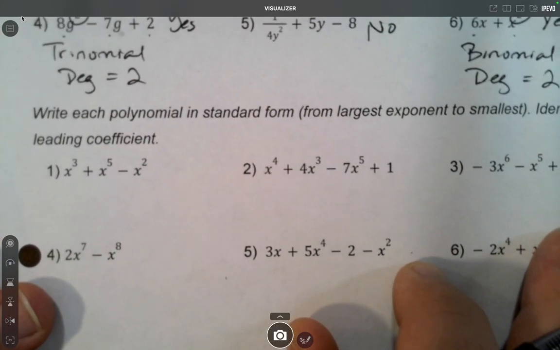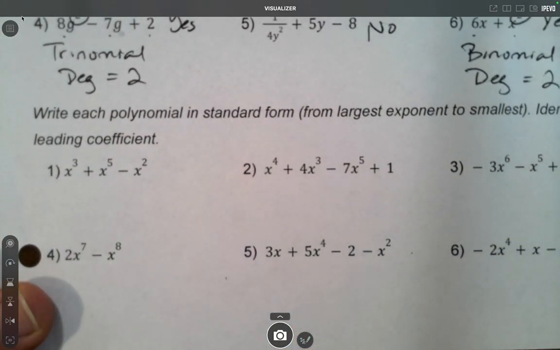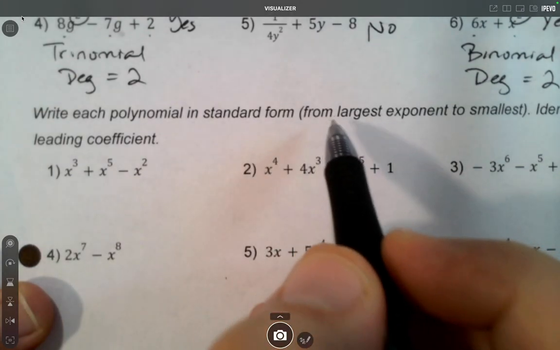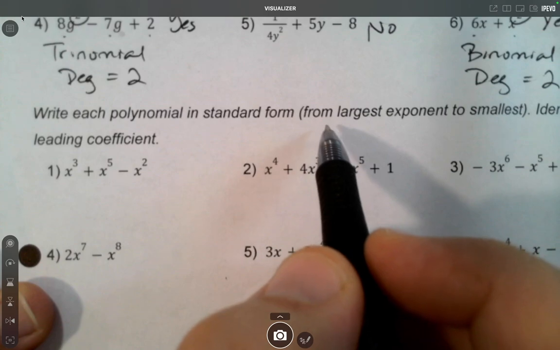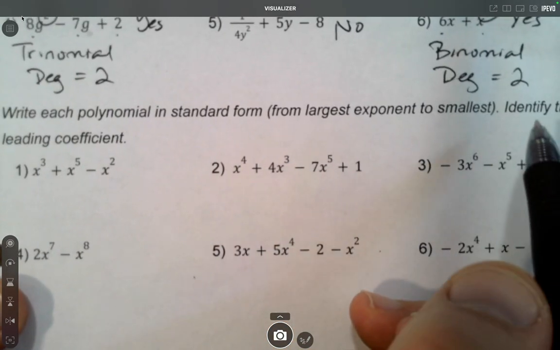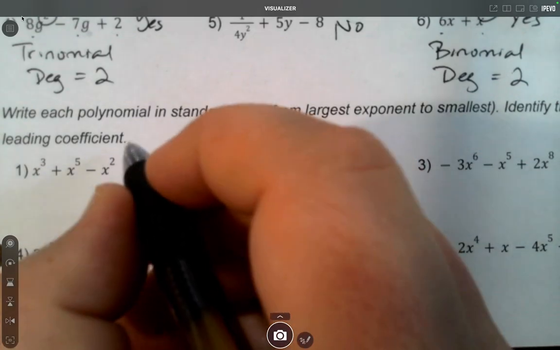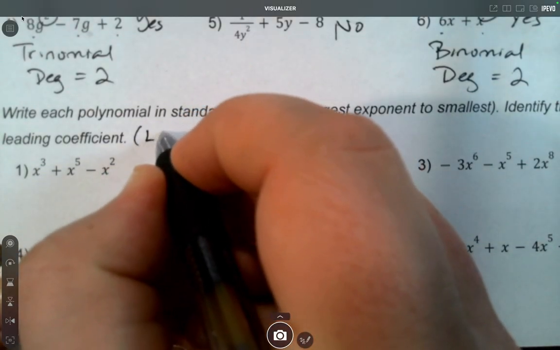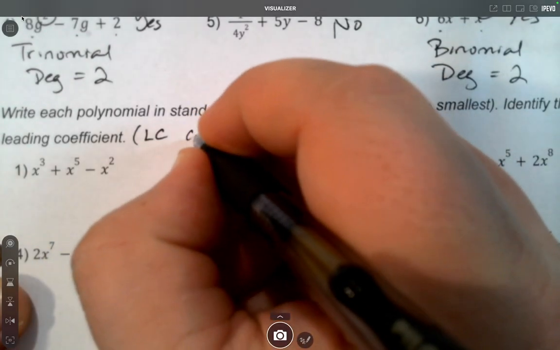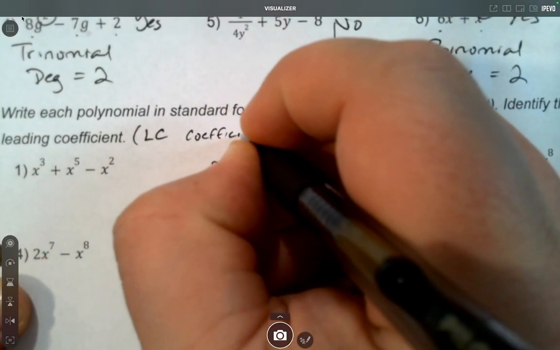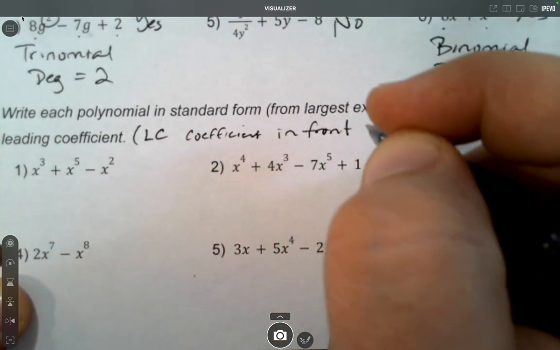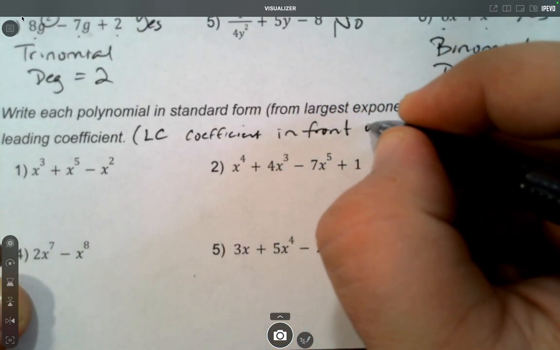Okay, next section. Write each polynomial in standard form. So standard form means you write the term with the biggest exponent first, and then you just go down from there. Also, it says identify the leading coefficient. Now, the leading coefficient is sometimes abbreviated LC, capital L, capital C, and it's the coefficient in front of the term with the biggest exponent.